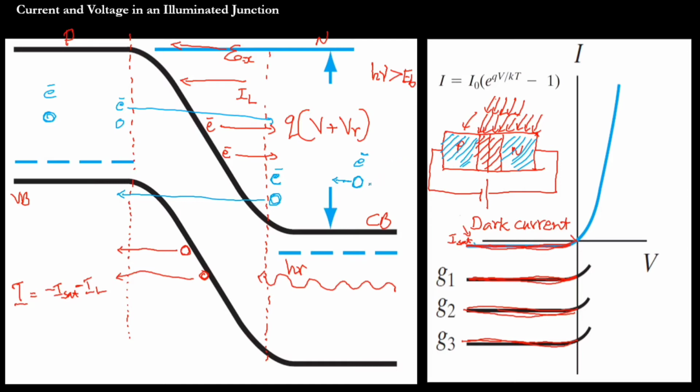That small length of the path which the hole moves is known as the diffusion length of hole.